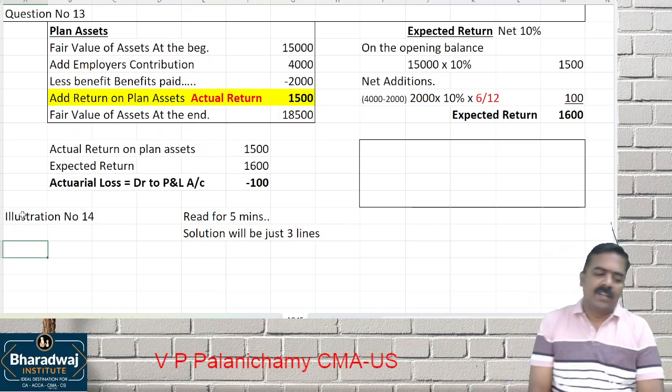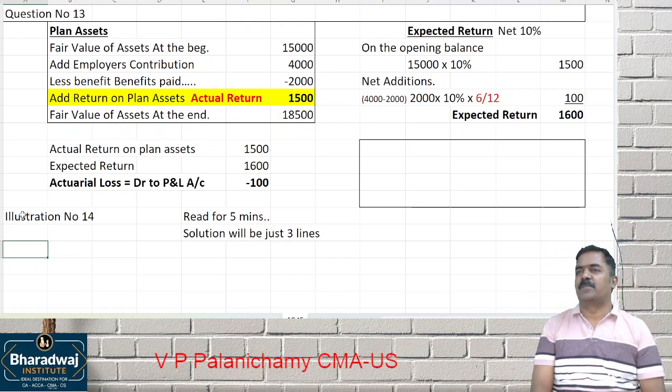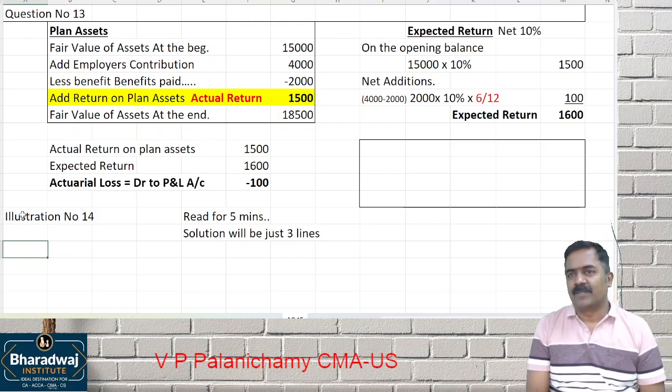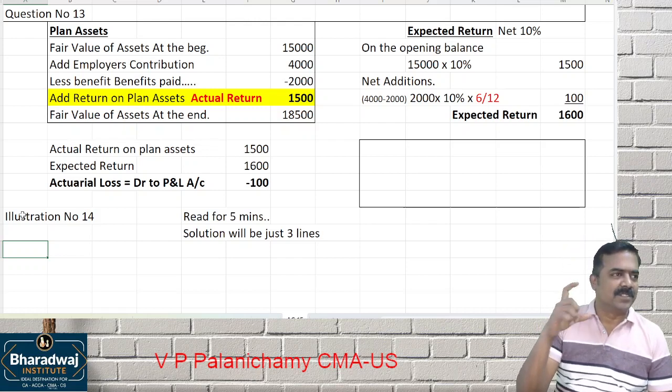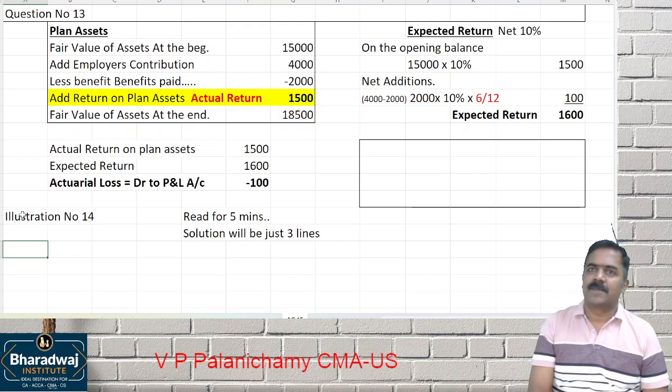Take up this. Read illustration number 14. That is also one of the most repeated problems in the exam. That is tested for 3 marks. But the problem looks very big. It's very big. But the solution will be just 3 lines.